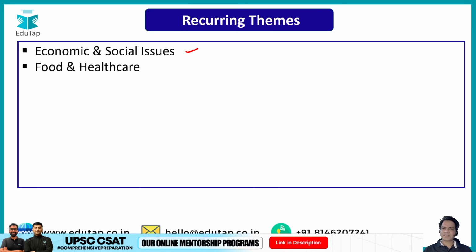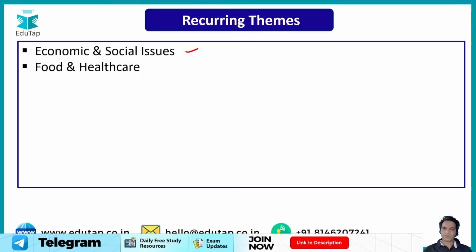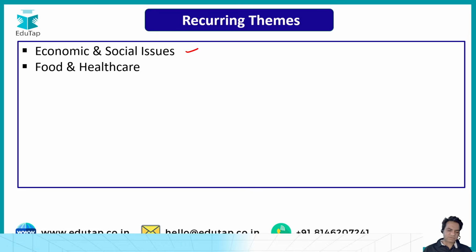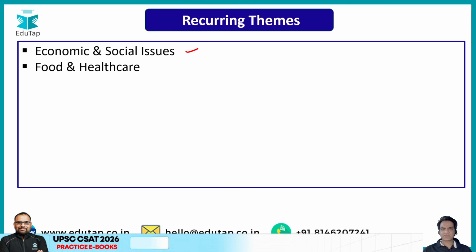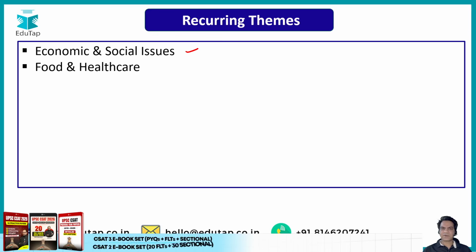Second is food and healthcare: food security, food quality, genetic modification of crops, the food chain, export and import. And in healthcare, Medicare, everything related to health, the diseases we see in India, malnutrition, malaria, tuberculosis, and the impact of healthcare on the economy.